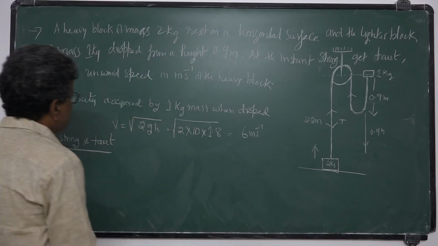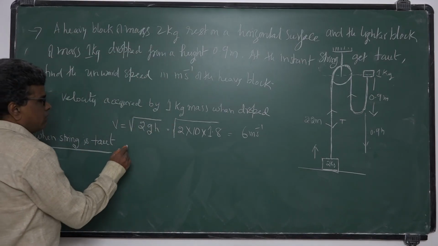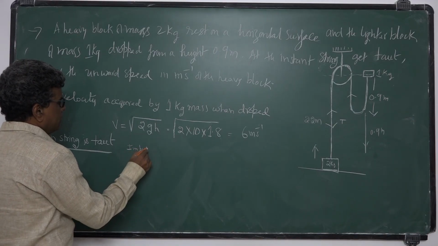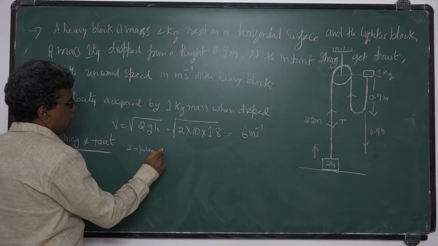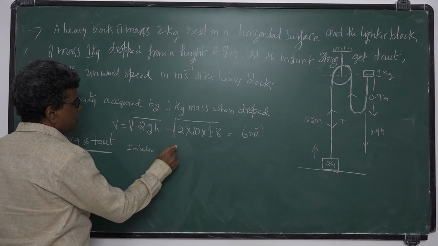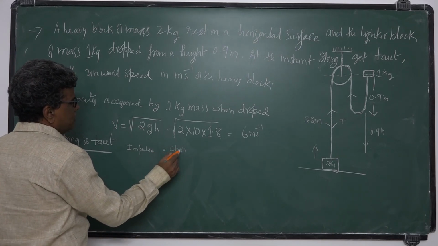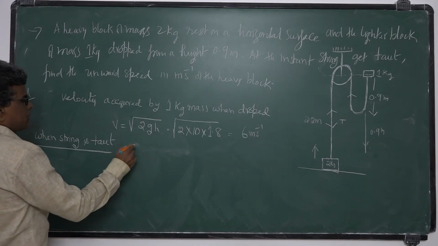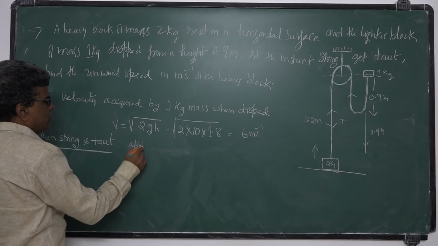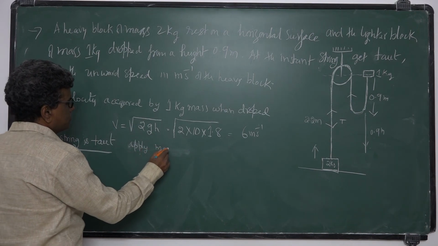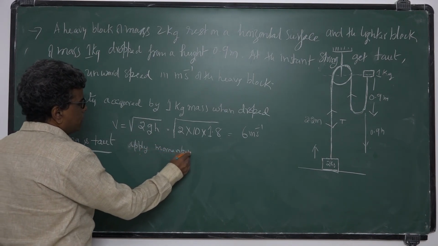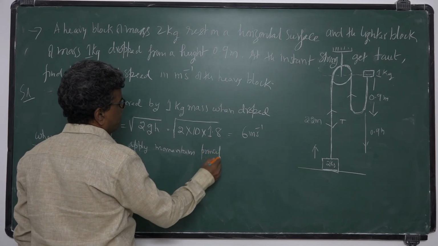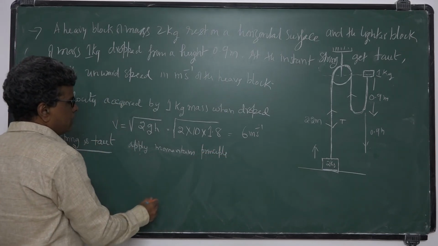Impulse is equal to change in momentum. I am applying that theorem, the momentum principle. We don't want the impulse.